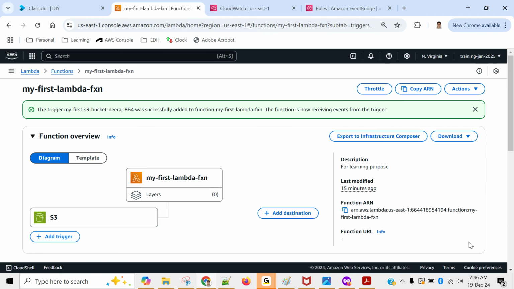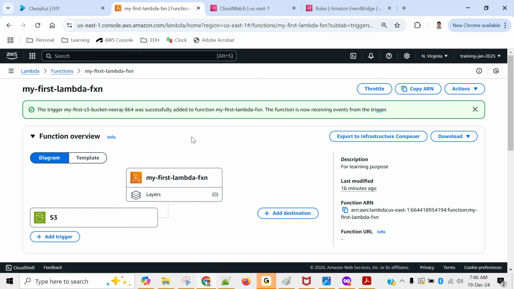Okay. So the trigger has been successfully added. You can see this S3 trigger has been added here. Now, when I delete some file from S3, it will trigger my Lambda. But what will Lambda do? Lambda will say welcome to Lambda function, because I have added a print statement, which is not very meaningful.